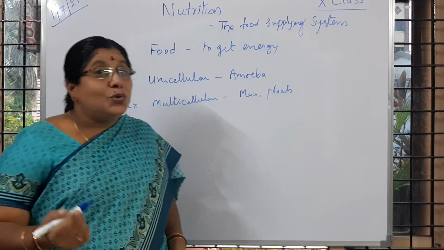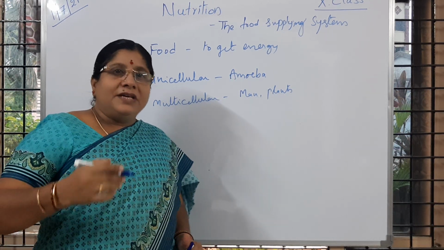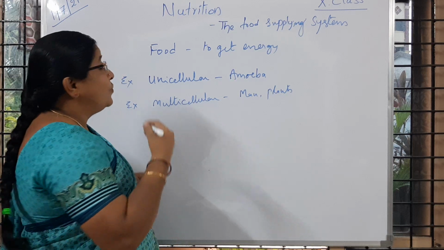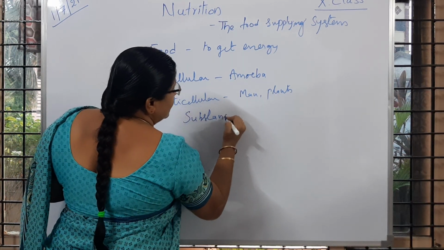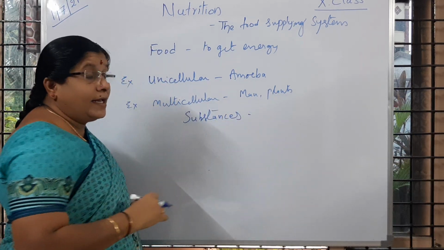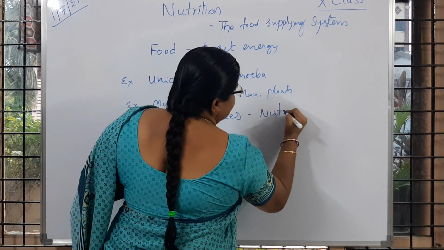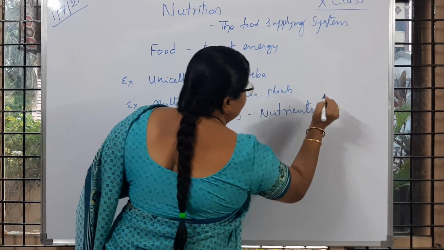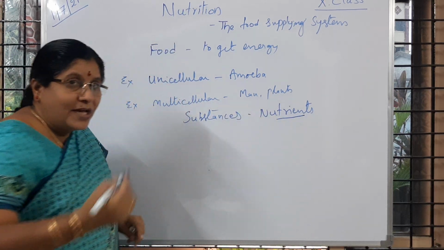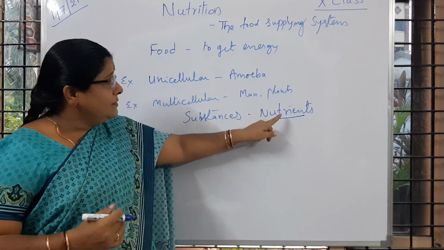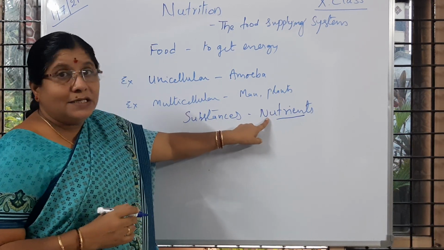What do we call those substances that the organisms make use of? They are called nutrients. Is it clear to you? The substances we eat or drink, like milk, tea, or coffee, are all called nutrients.